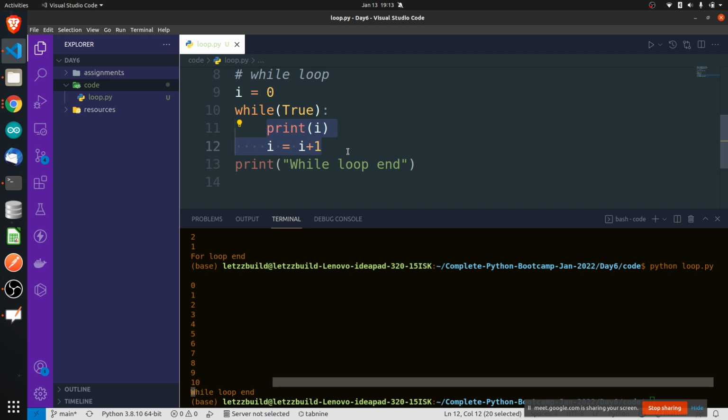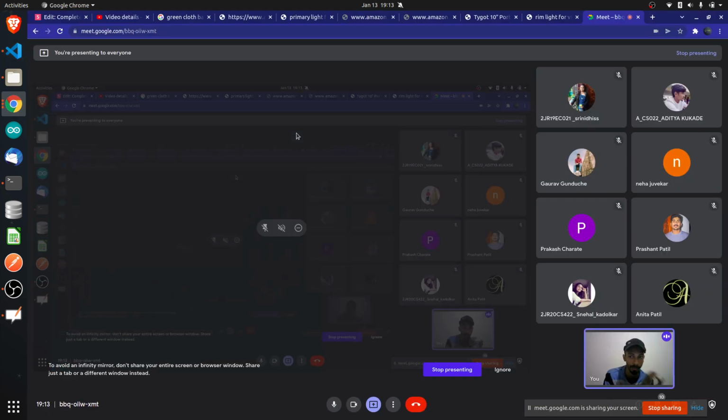Or else when the condition becomes false, it will come outside the while loop. Remember this. Whatever condition you are writing here, the answer of that should always result in true or false. This is the most important point I am telling you. I am repeating it one more time.